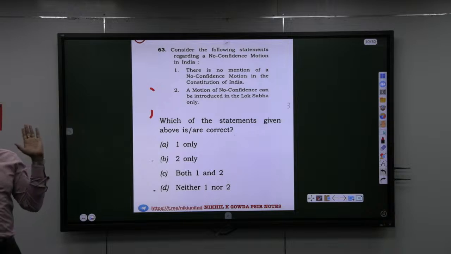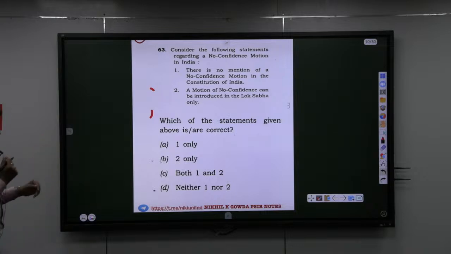At least in KPSC you can protest. In UPSC there is no room to protest. Simple. In UPSC they won't allow you to protest.